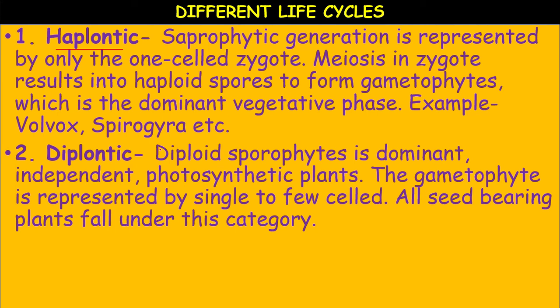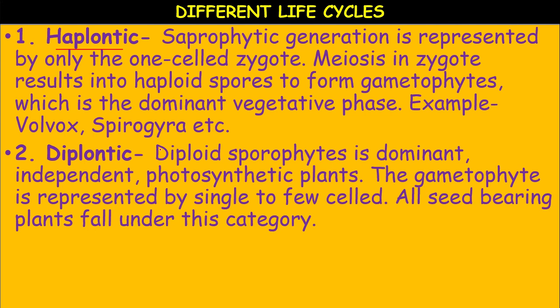On the other extreme, it is the type wherein the diploid sporophyte is the dominant, photosynthetic, independent phase of a plant. The gametophytic phase is represented by a single to few celled haploid gametophyte. This kind of life cycle is termed a diplontic life cycle.